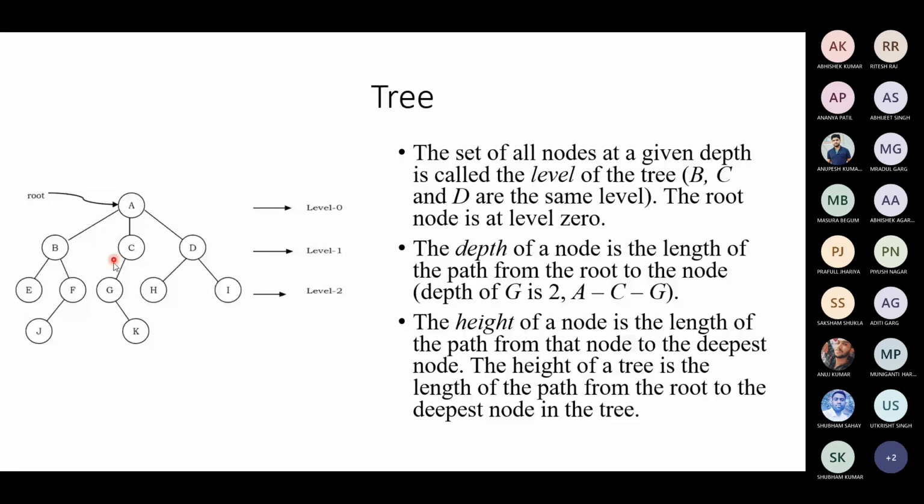Likewise, the set of all the nodes at a given depth is called the level of the tree. B, C, D are on the same level. The root node is at level 0. Is this clear? Now, the height of a node is the length of the path from that node to the deepest node.